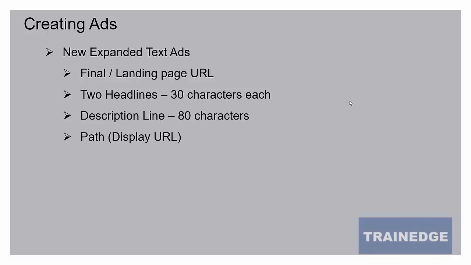The headline is what is displayed at the top as the first sentence, and the description line is the second line you see in the ad. The headline is displayed in bold. Therefore, if you include your keyword in the headline, you are more likely to attract clicks because it will be shown in big bold letters.